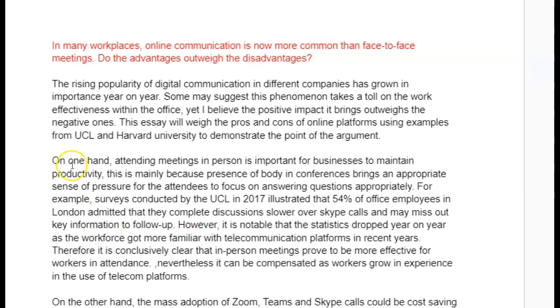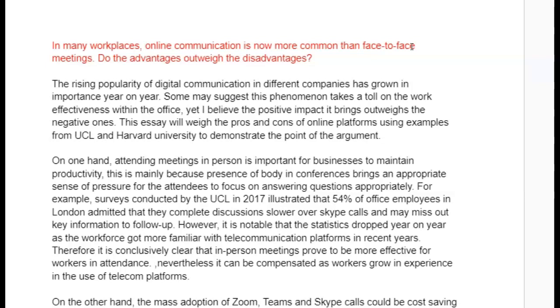You say the pros and cons of online platforms. Remember, that's only part of what they've asked you about. That's only part of it. They're telling you that we're doing a lot more of this than we are of this. Okay? So, in other words, we don't meet as often as we used to. Instead, we're using all these different platforms to communicate. Is this good or bad? Okay? This shift. That's what you're supposed to be talking about.